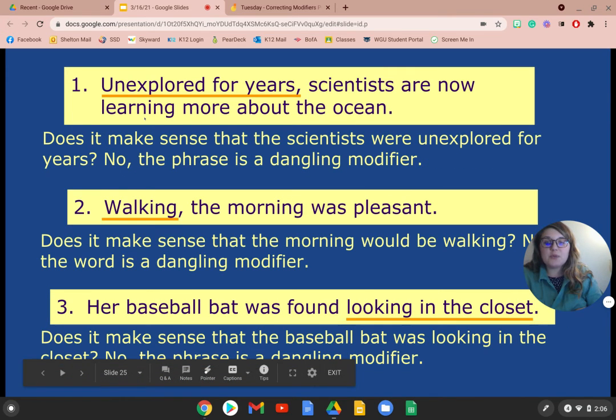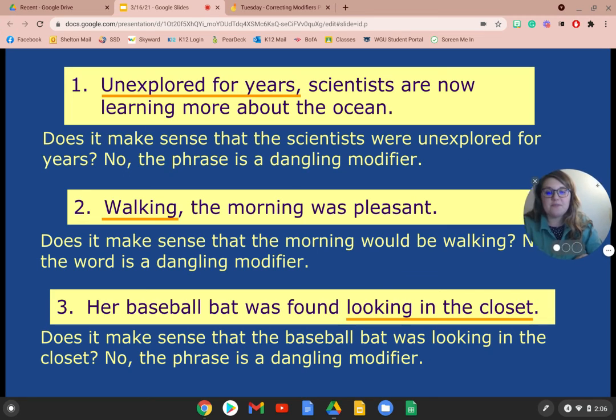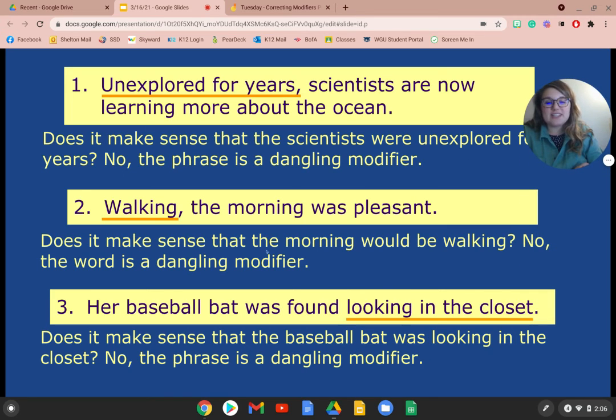So, unexplored for years. Does it make sense that the scientists were unexplored for years? No, this is the phrase that is the dangling modifier. Walking. Does it make sense that the morning would be walking? No. That's the dangling modifier. And at the end, does it make sense that the baseball bat was looking in the closet? No. So this must be a dangling modifier.